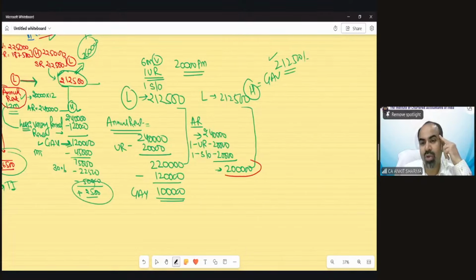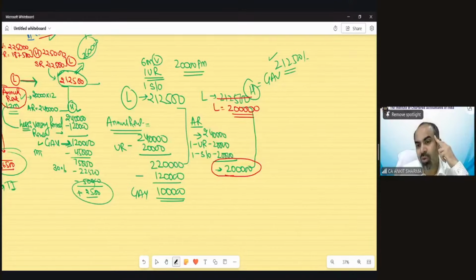Suppose this value is 2 lakh. And now suppose this lower value is also 2 lakh. Now they both are equal. So we have understood if this is higher, this would be GAV. If this is higher, then we can reduce the vacancy time. Suppose both values are equal, 2 lakh and 2 lakh.